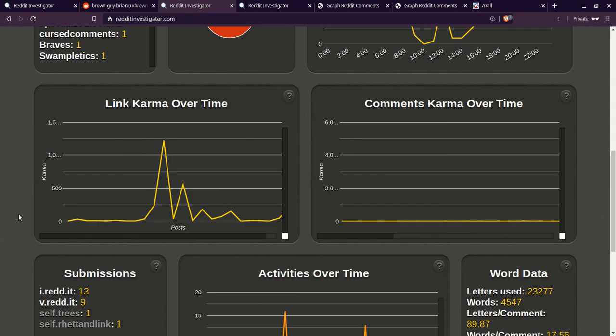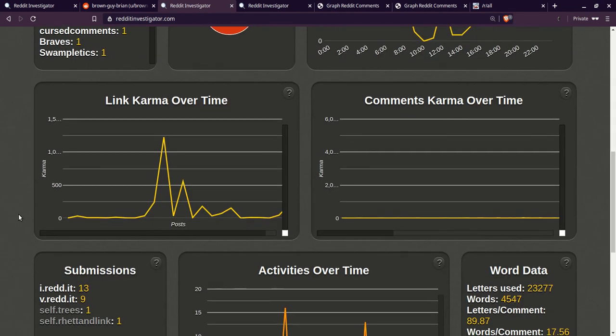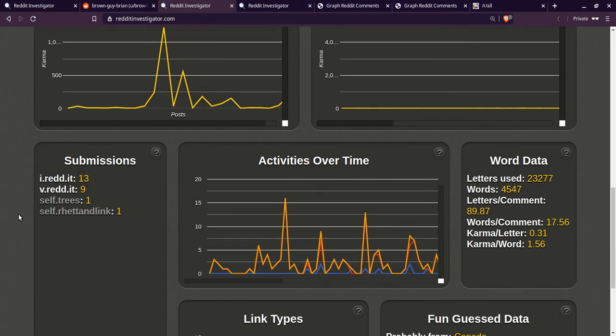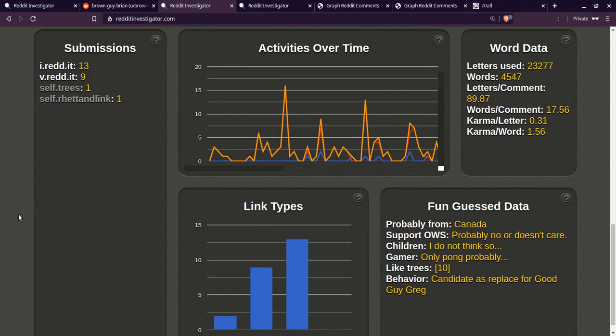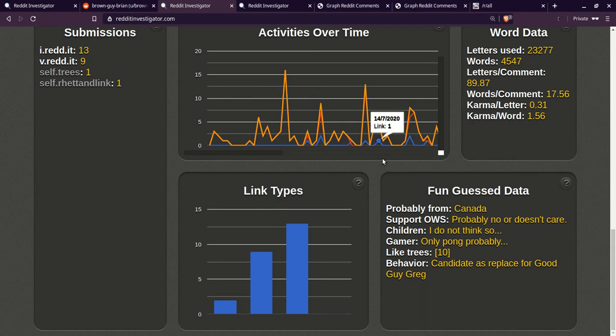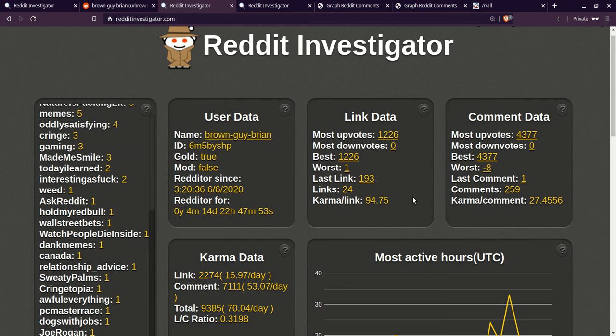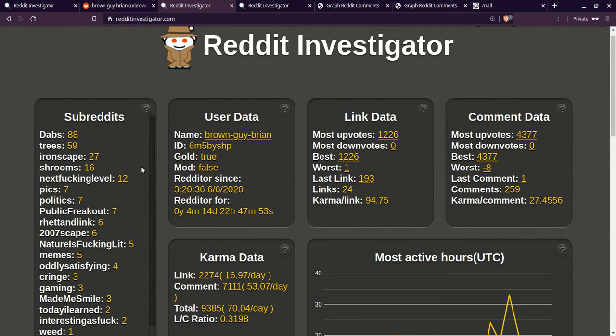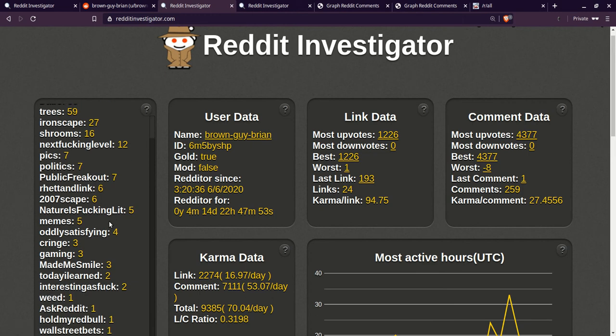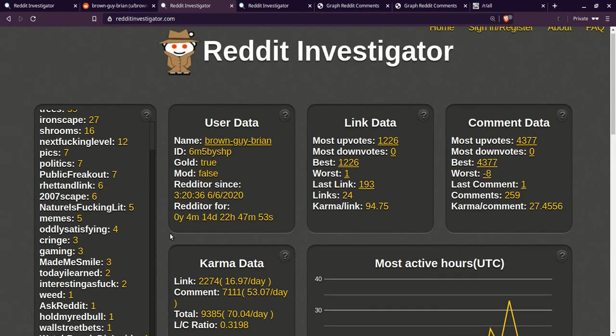You can also tell how much his posts are actually doing based on the karma over time, the activity over time, but it also comes up with this derived data where it guesses where they're probably from. So you can determine, alright, he's probably from Canada, he likes trees, shrooms, and all this other stuff. What can I end up deducing from there?